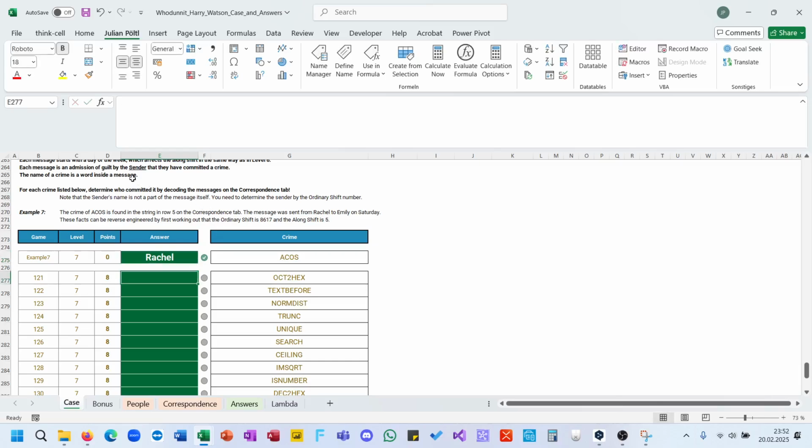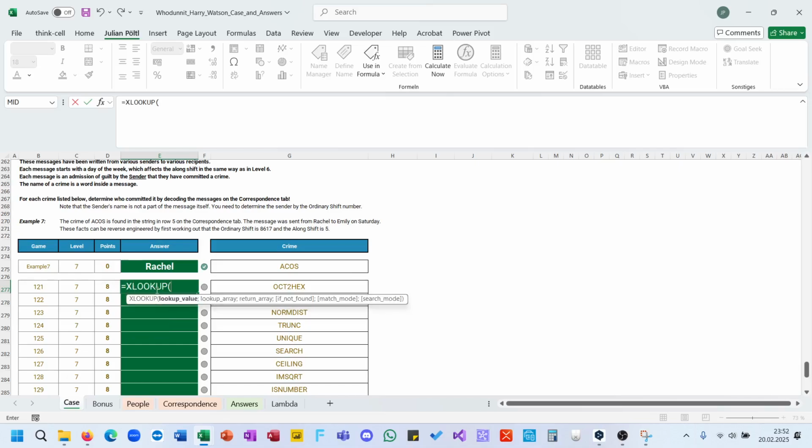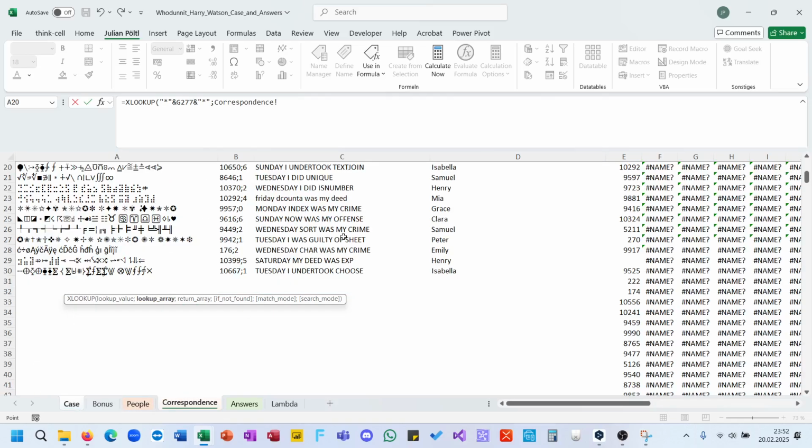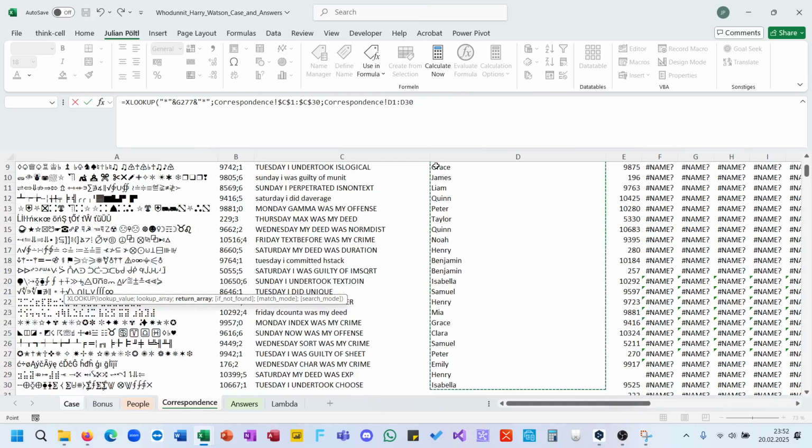Because it is like a name inside a method and not only at the end, we need to do an XLOOKUP with an asterisk and this name and an asterisk at the end because we're using here the match mode with wildcards. And I want to look in here for the formula name and output then the normal name.